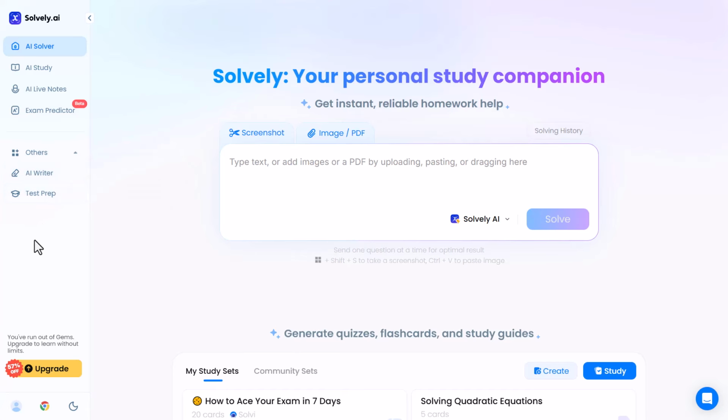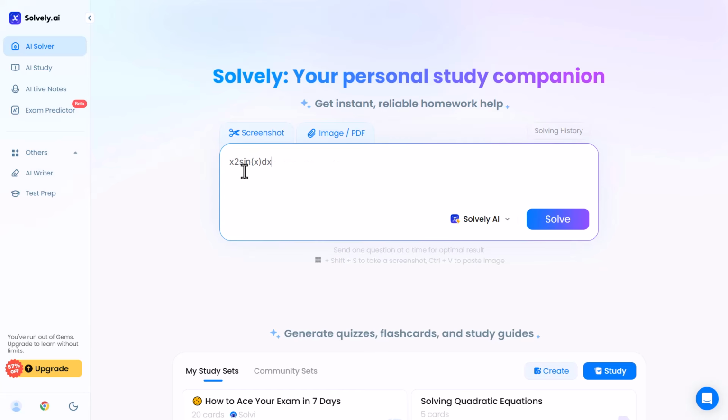Whether you are a beginner or an advanced learner, here you can also get answers simply by typing your question in the text box. Let me show you how this works. All you need to do is click on the text area and type the question you want to solve. I will go ahead and type a small simple question here.